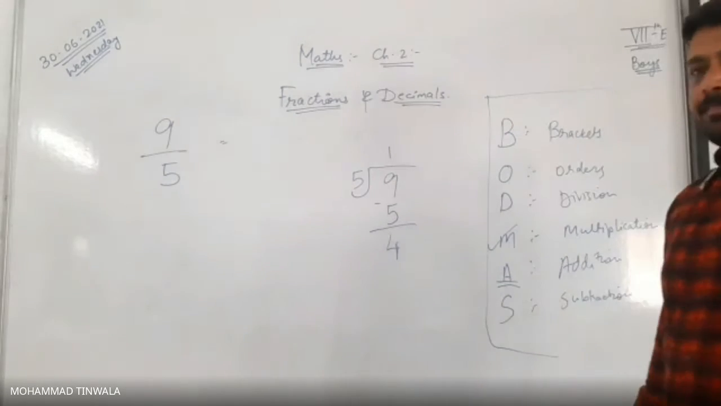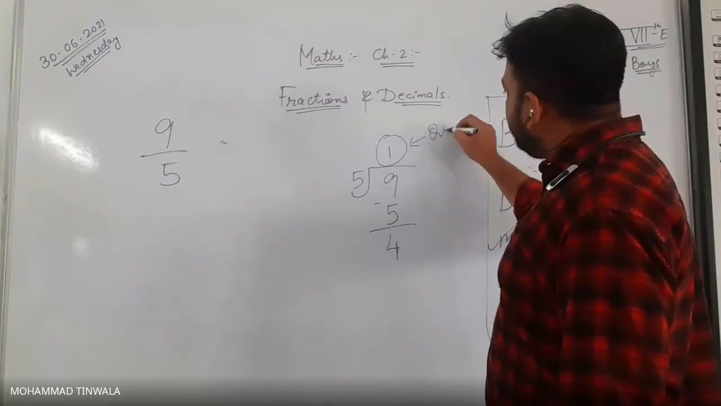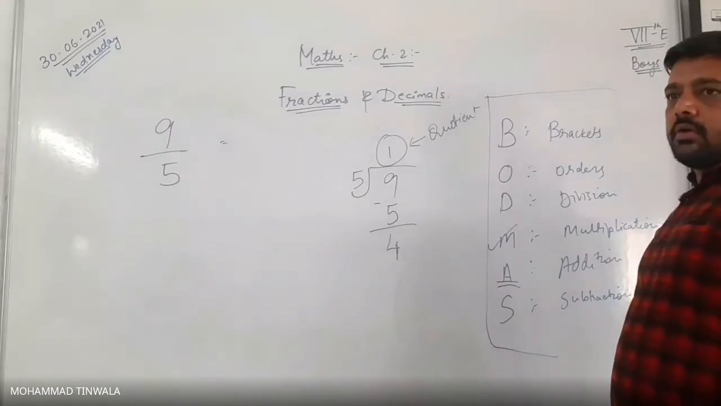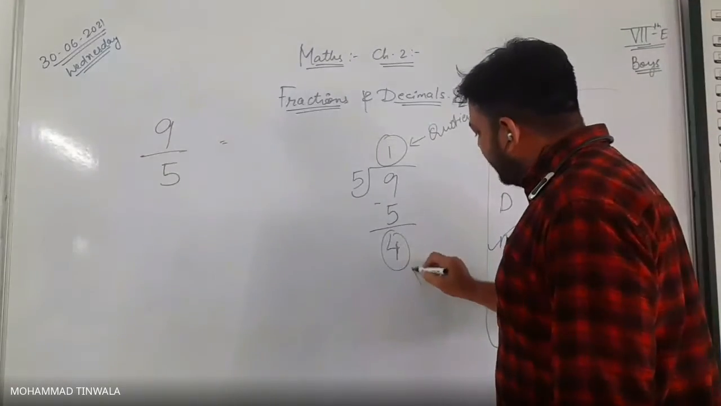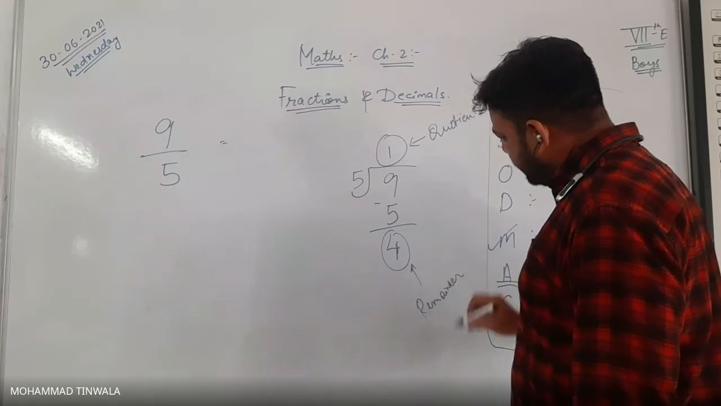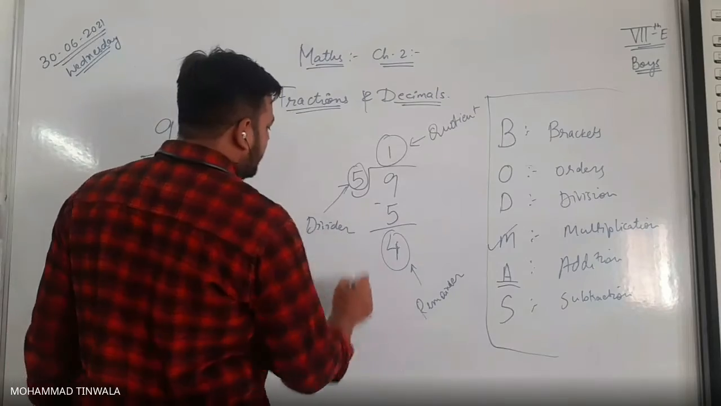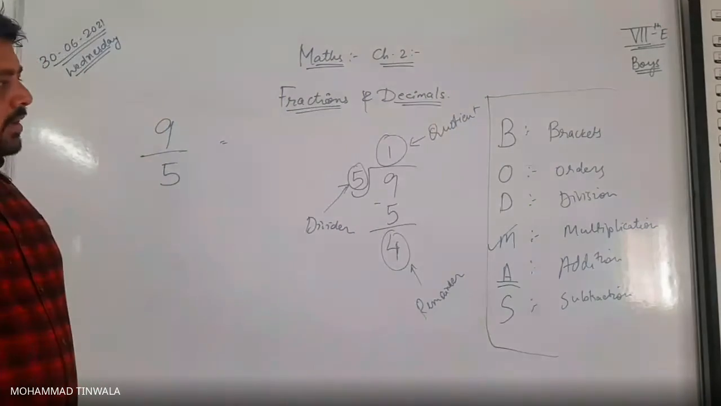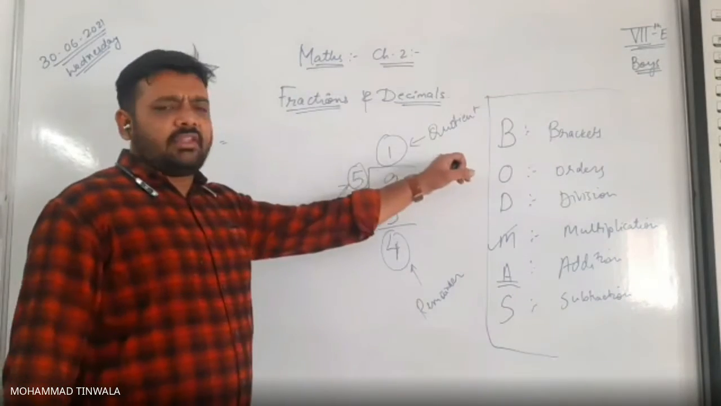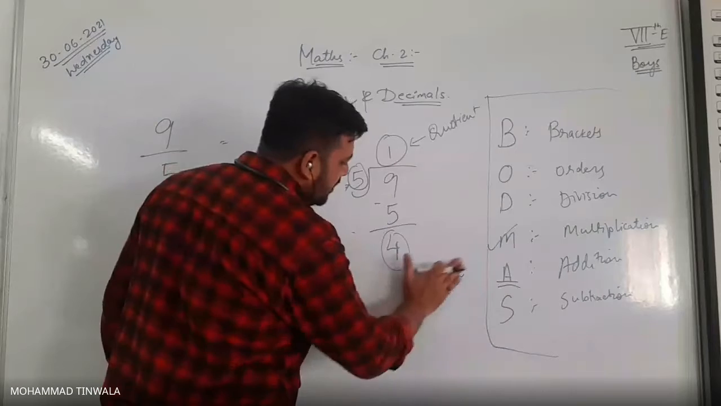Understood? Yes. So what is this 1 said to be? 1 is said to be the quotient. This 4 is said to be the remainder. And this 5 is said to be the divisor. Are you clear with the content, boys? It is not necessary to write everything everywhere. Have you done this? So how do we go now? Let me make it clear. How to write it?